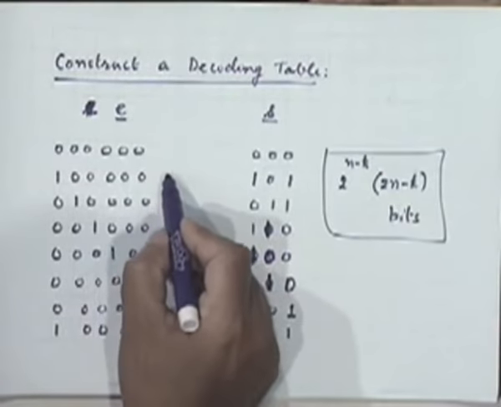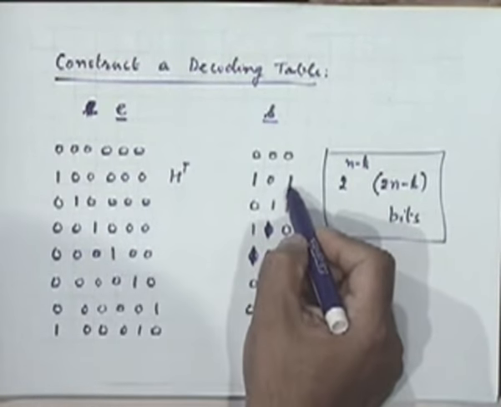One thing I missed. The table which you constructed, you actually multiplied each by H transpose and got the value? That's right. Each of these error pattern sequences multiplied with H transpose, that is the entry here.